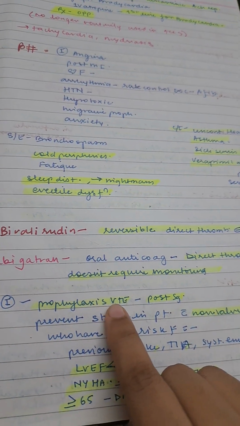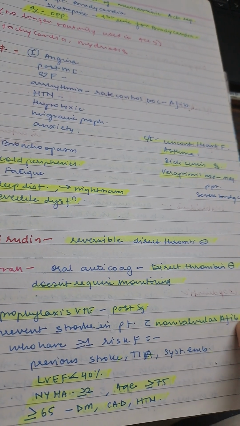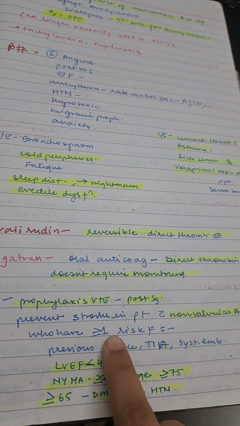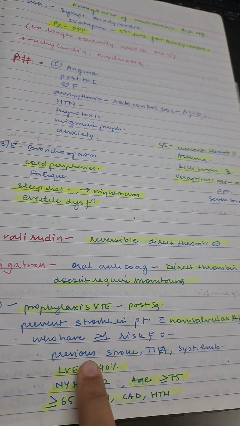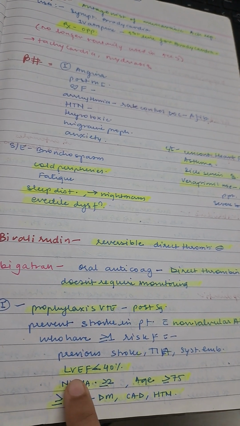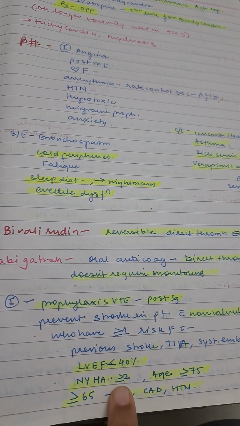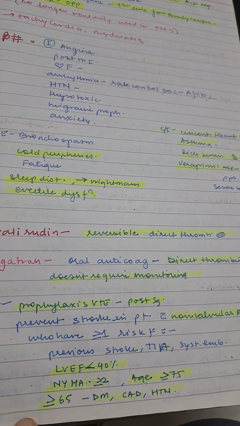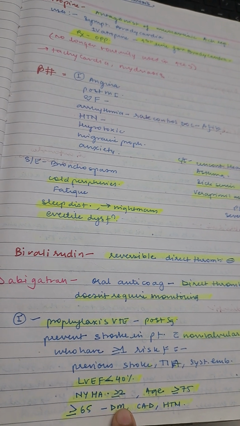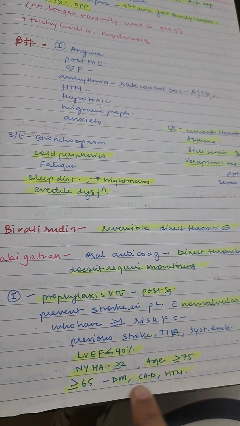We use it for prophylaxis of VTE post-surgery, and to prevent stroke in patients with non-valvular atrial fibrillation who have one or more risk factors such as previous stroke, transient ischemic attack, systemic embolus, left ventricular ejection fraction less than 40%, NYHA greater than or equal to 2, age greater than or equal to 75, or age more than 65 in case of diabetes, CAD and hypertension.